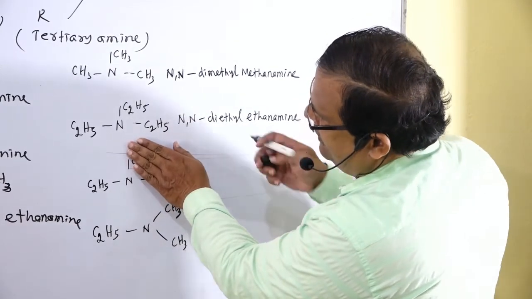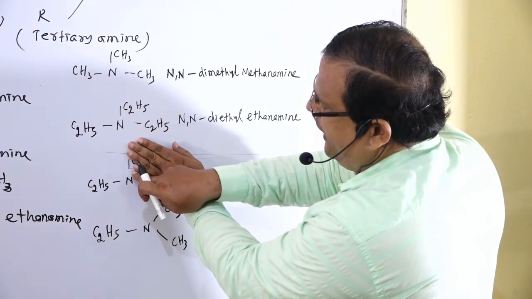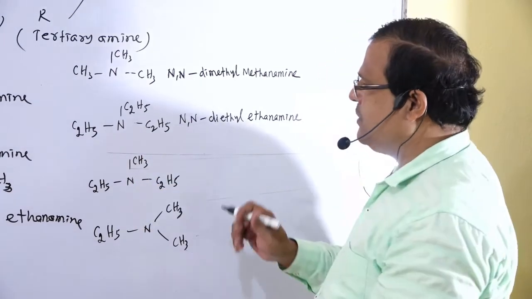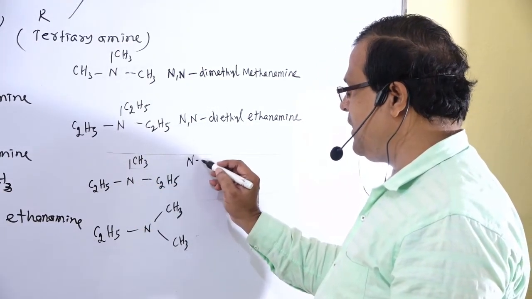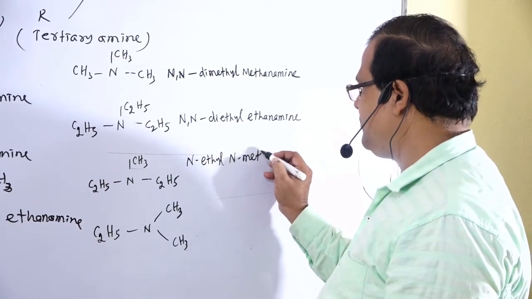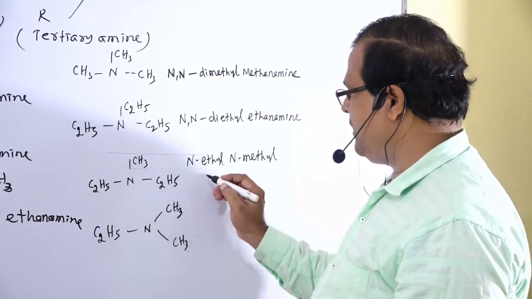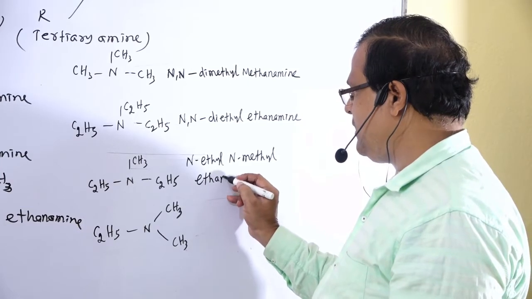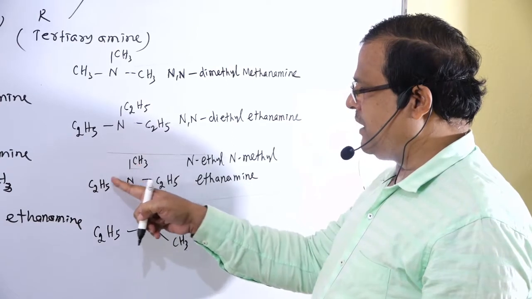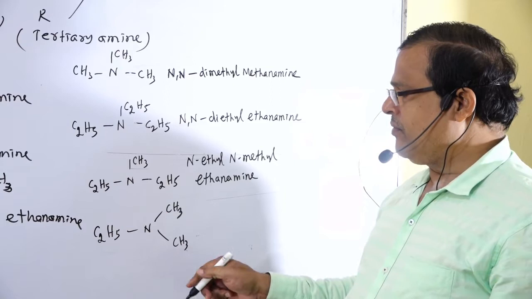This is the formula for ethanamine, C2H5NH2. Two hydrogen atoms are replaced, one by methyl, another by ethyl. So that is named N-ethyl, N-methyl ethanamine. Then what is the name of this last one?